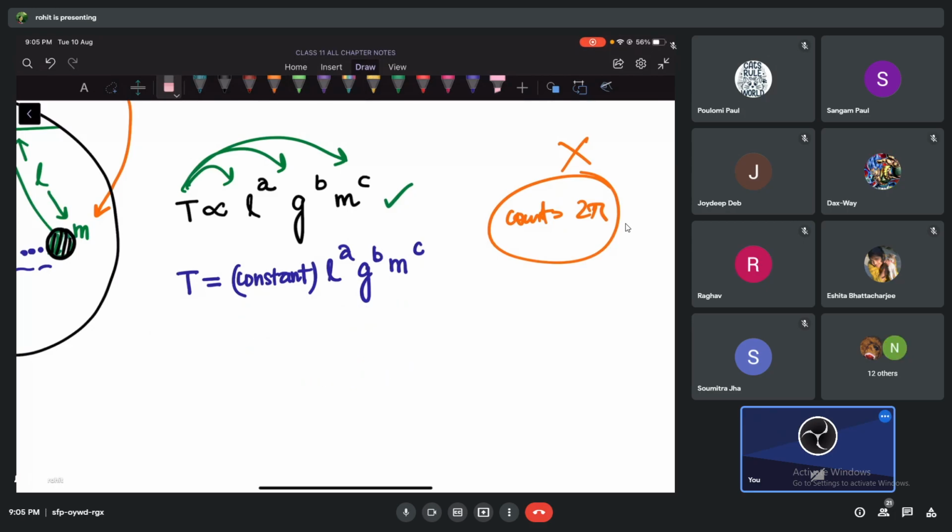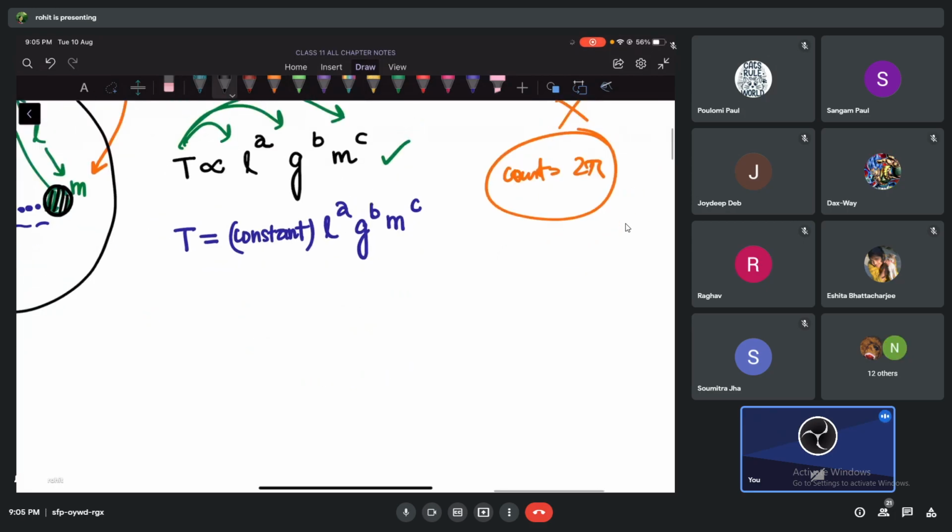So now you tell me, what is the method for dimensions? We know that in a dimensional equation, to be correct, the dimension of every term should be the same. So t is a term, this is a term, and the dimensions should be same. So what is the dimension of the left hand side, guys? Tell me.